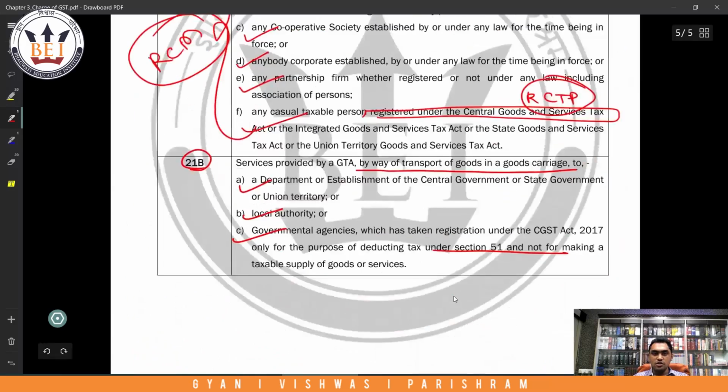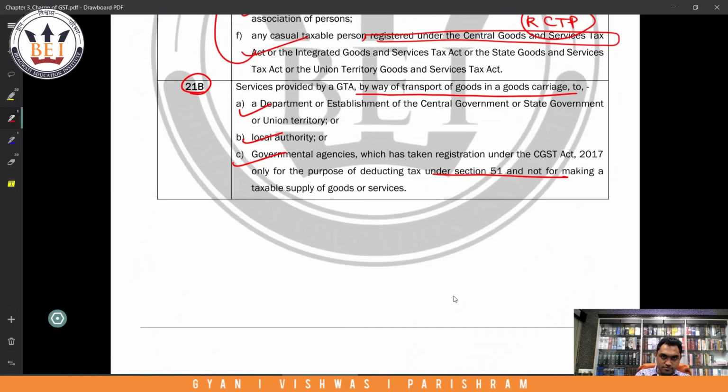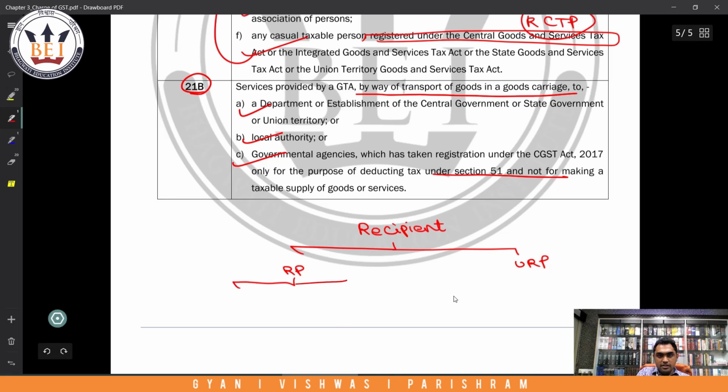Perfect. So now let us try to make a chart for this. Your recipient can either be a registered person or an unregistered person. You agree? Now again, a registered person can be two things.